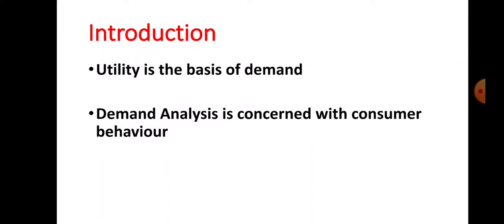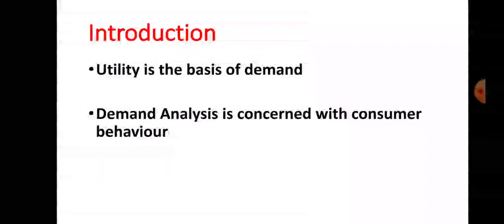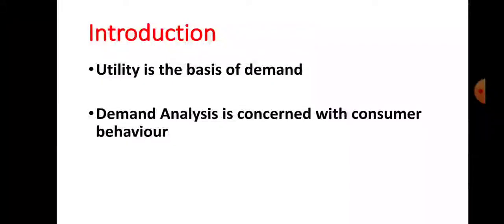I demand a particular commodity. I demand pen, I demand notebook, I demand chair, I demand table, I demand bench. Why do I demand these goods and services? Because they possess utility to me. So utility is the basis of demand. This is a very important thing related to this chapter.